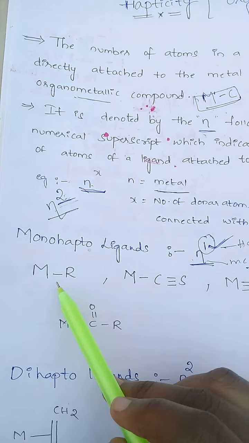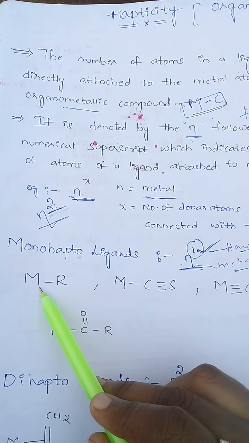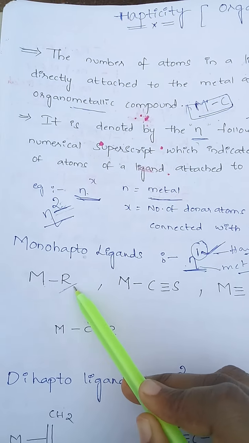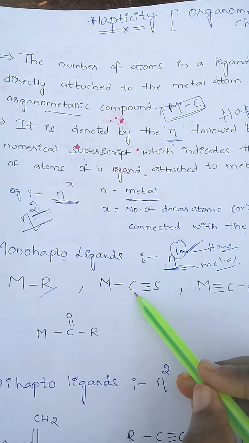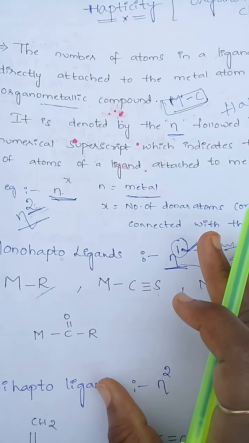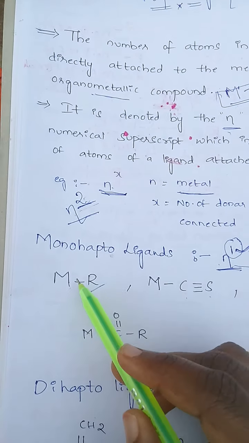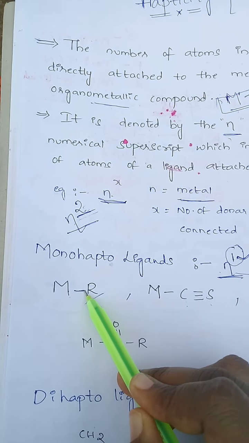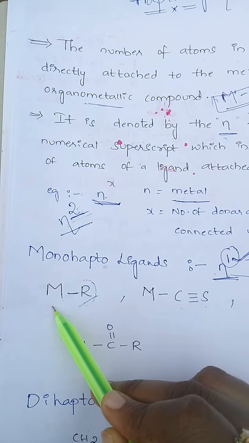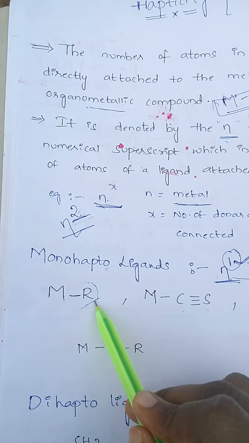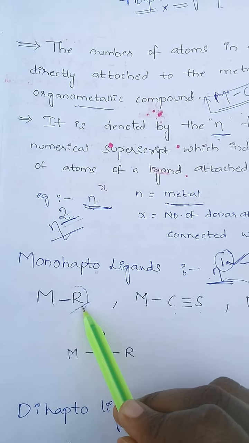So here, for example, R means alkyl group, M to C triple bond. It does not matter what bonds are attached to the ligand. See here, how many atoms are attached directly to the metal? Only one atom. So this is known as a monohapto ligand.